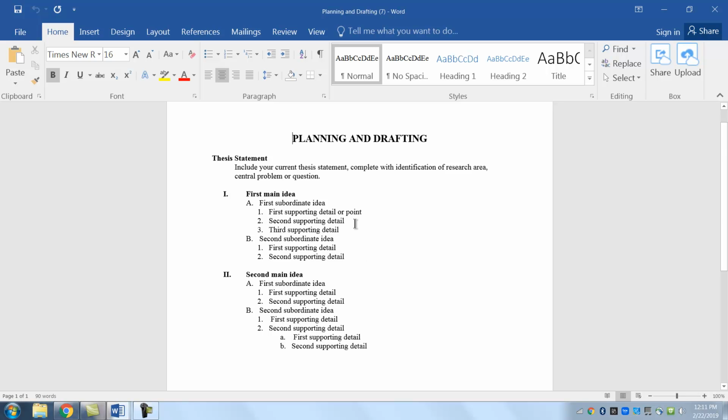So on your first draft, you should have some of these, as well as putting down the introduction, and you'll later put down the introduction and conclusion. So this is where you start. Your first main idea for the body of your paper will be a heading, and then you have minor headings here, as many as you need. So those are the things that you have to be aware of.